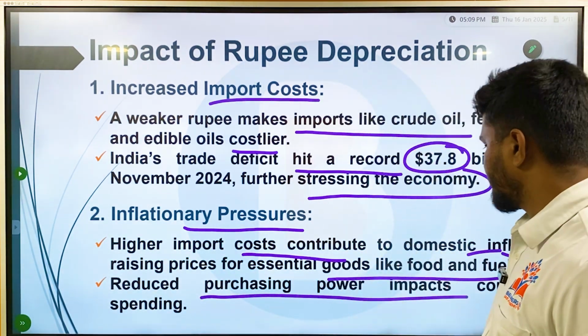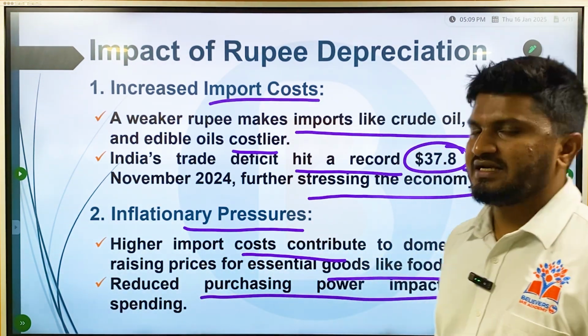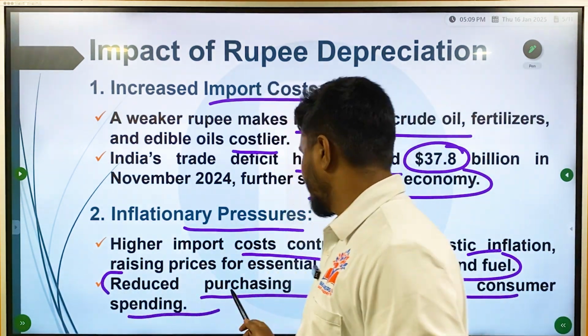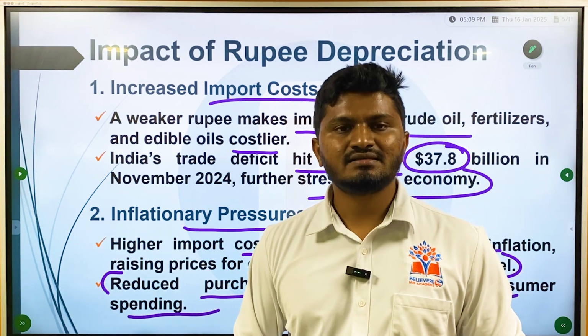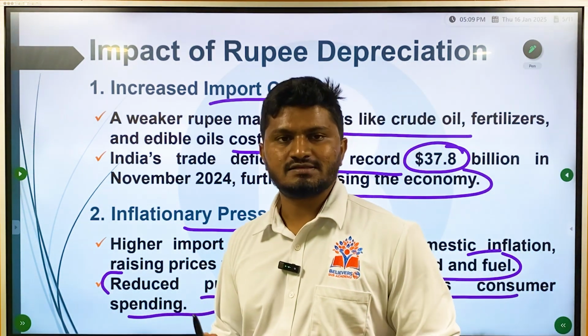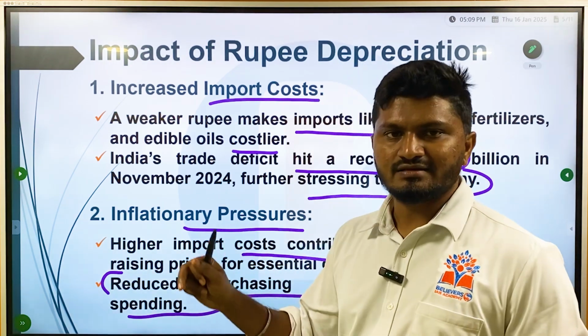Then reduced purchasing power impacts consumer spending as well. Since the purchasing power is less, spending is also less. When the spending is less, the investment is also going to be less. When the investment is less, the economic growth will be less. So it is a vicious cycle.